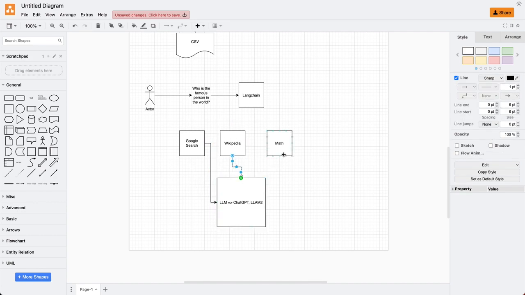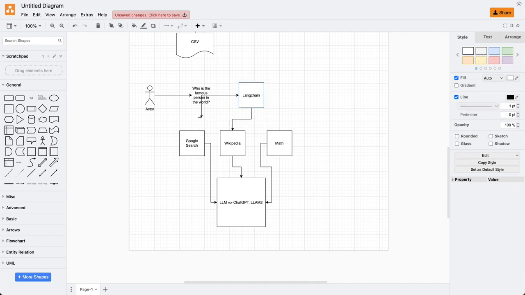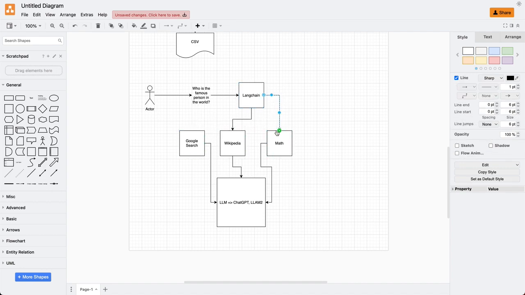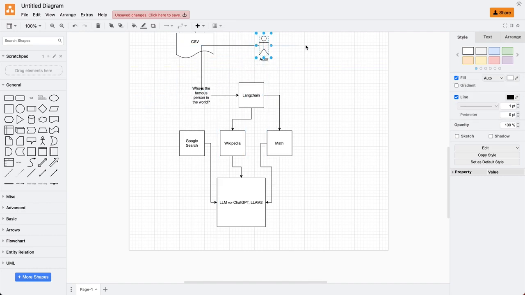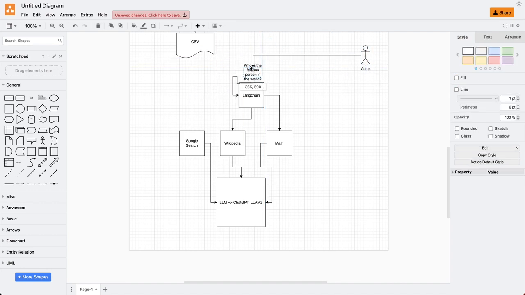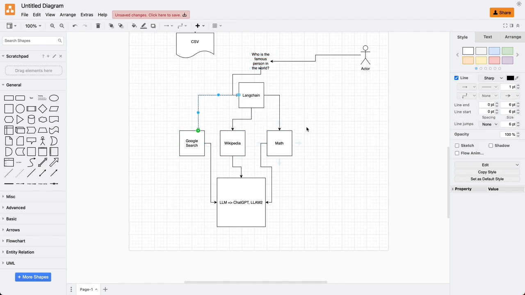So this is how it will be. I will pass them as a collection to our model, and this model will be smart enough to tell me how to use these tools. Let me organize it in a better way so it is much easier to understand. So we'll put this here, and then we will create a new link here.